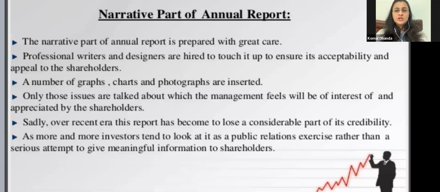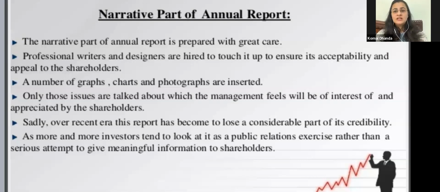They try to explain the activities with the help of graphs, charts, and photographs. Only those issues are talked about which the management feels will be of interest to the shareholders and will be appreciated by the shareholders. Unnecessary things or futile activities are not talked about in the narration part of the director's report. Only those issues are talked about in which the shareholders will be really interested and will be appreciating that.